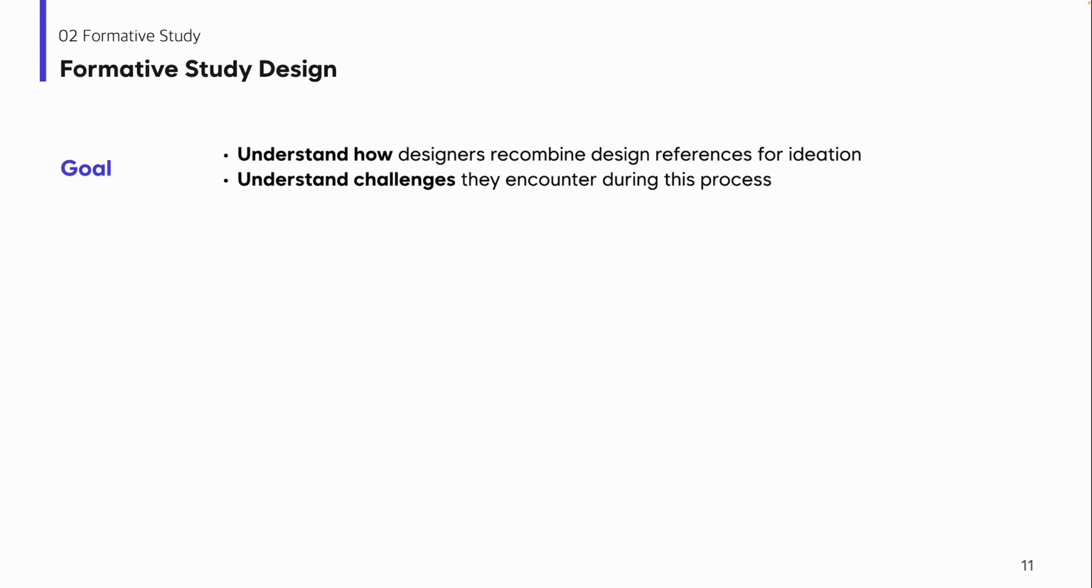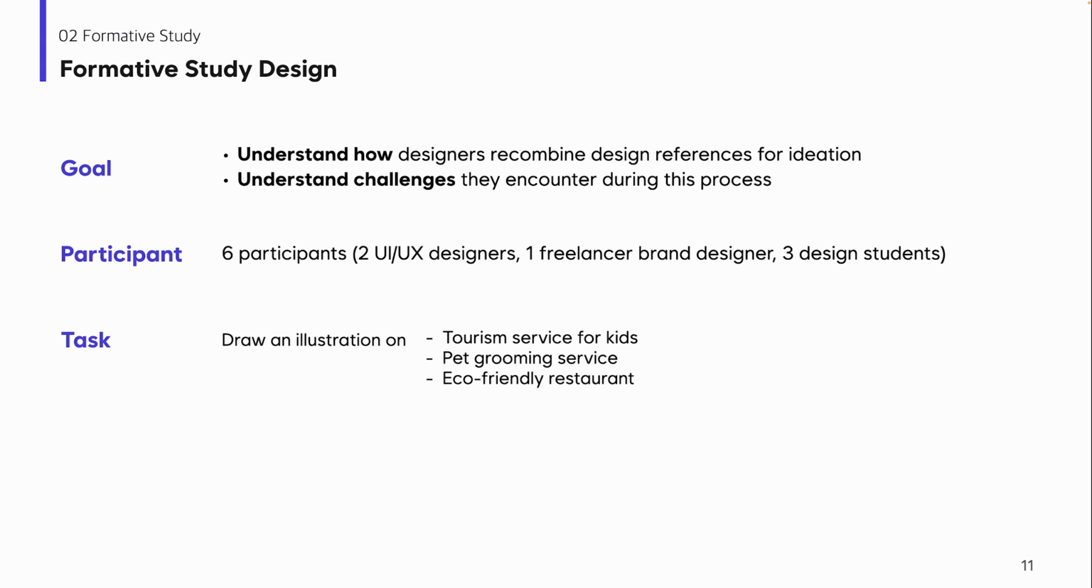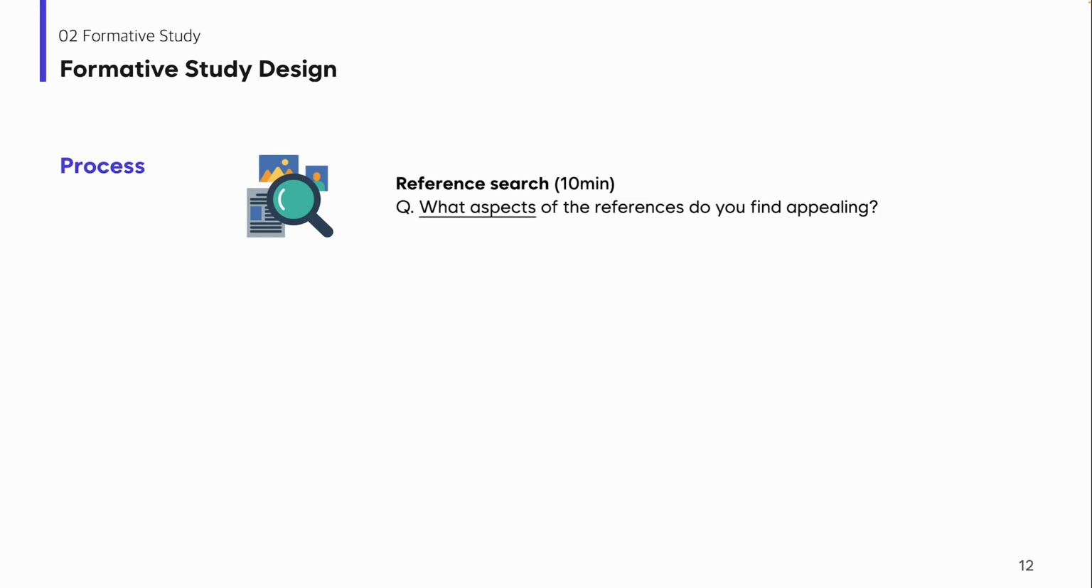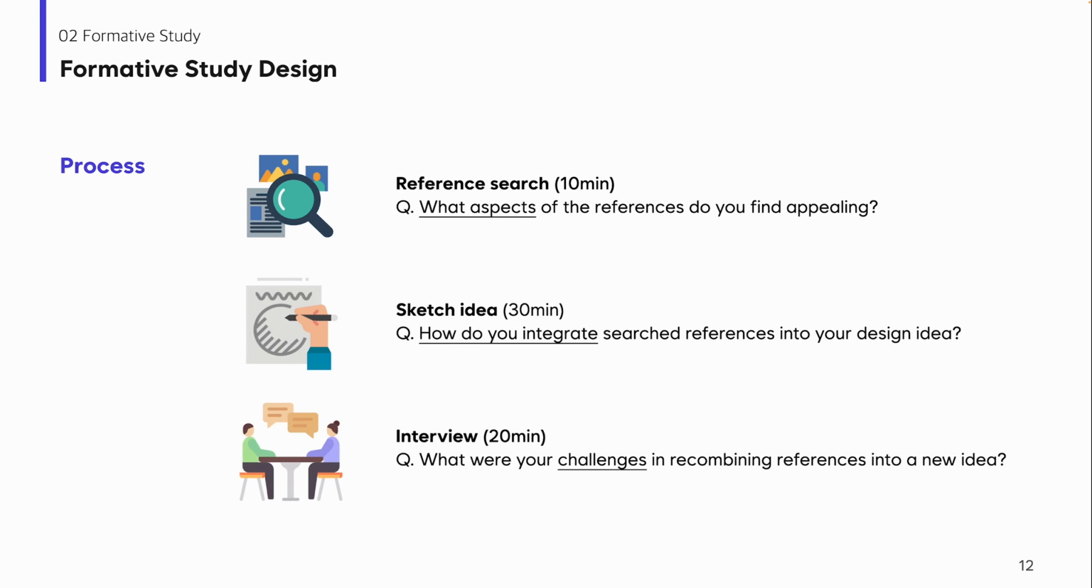Before designing how to support this process, we conducted a formative study to understand how designers do the reference recombination and the challenges of this process. The study was conducted with 6 participants, and we gave them a design task and observed their workflow. We first gave them separate time to search for the references and asked questions to know how they extract the elements from them. Then, while sketching their idea, we asked about how they mix the elements into their idea. Lastly, we asked about their challenges during the post-interview process.